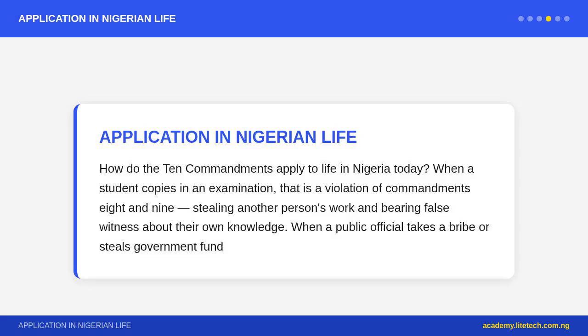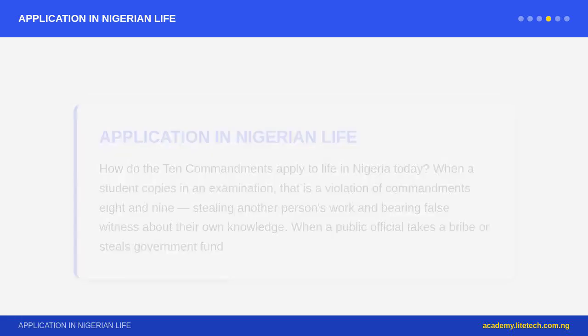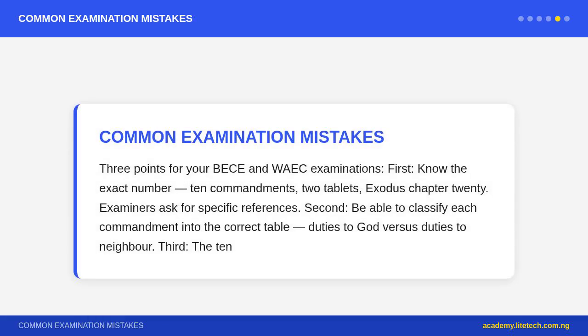Jesus said in Matthew chapter 5, verse 17, "Think not that I have come to destroy the law or the prophets. I have not come to destroy but to fulfill." The commandments remain the foundation of Christian ethics.